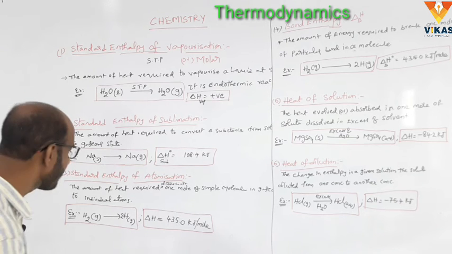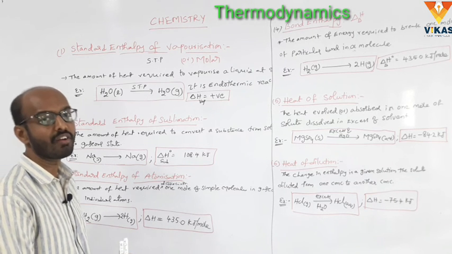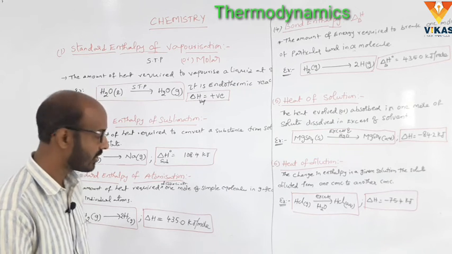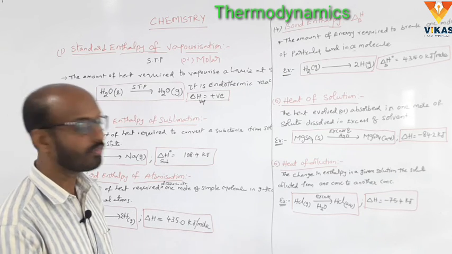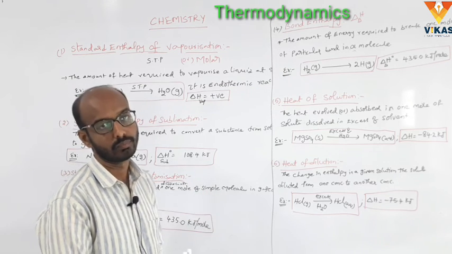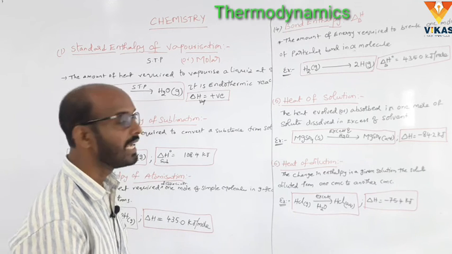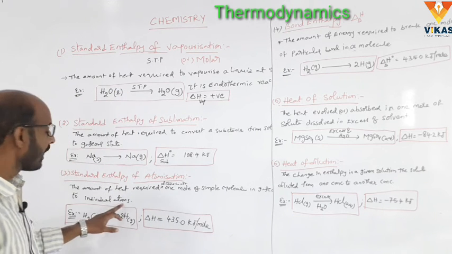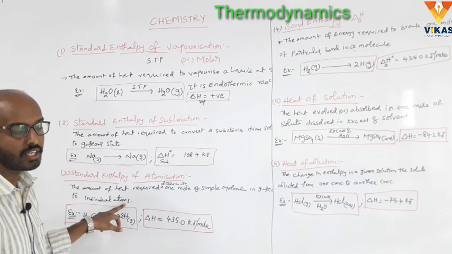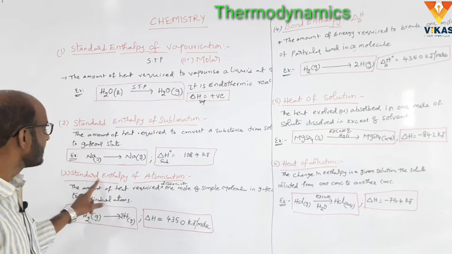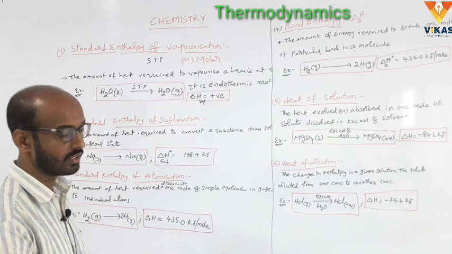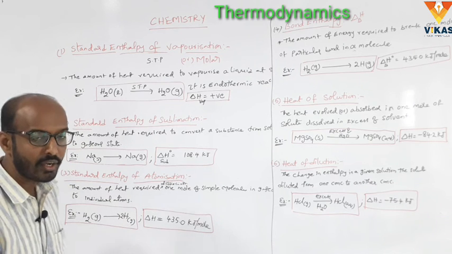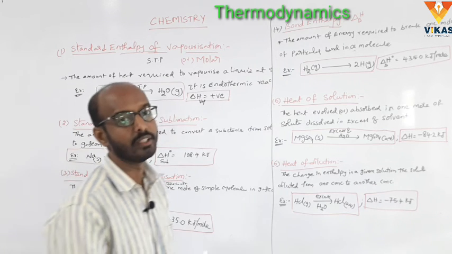So what is the meaning of atomization? The amount of heat required to dissociate 1 mole of simple molecules in gaseous state to constituent atoms or individual atoms is called standard enthalpy of atomization.